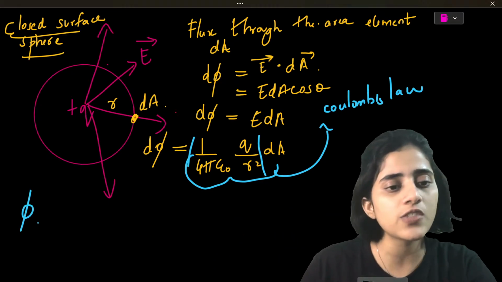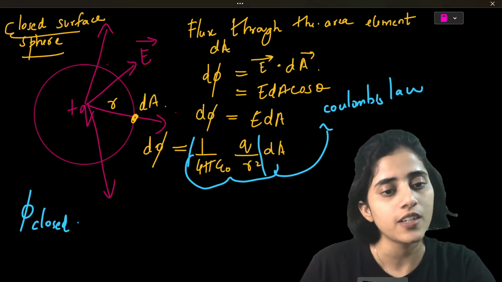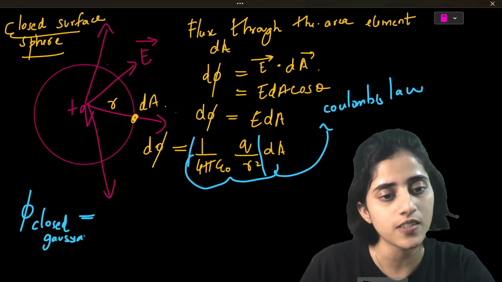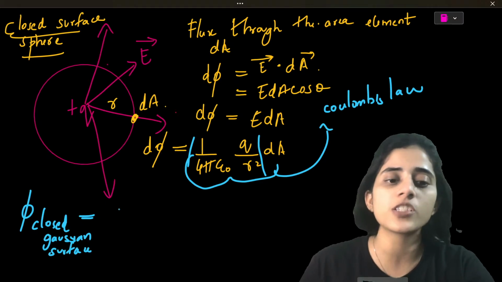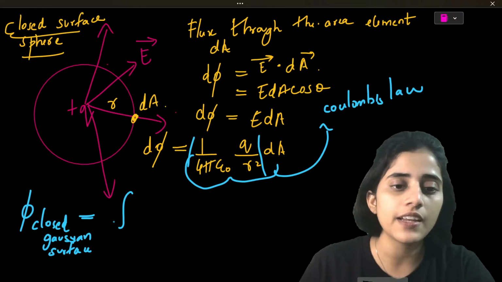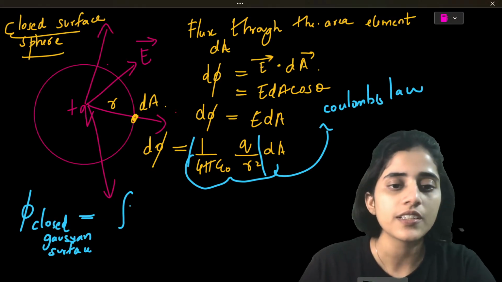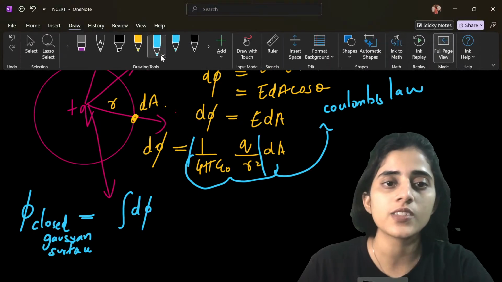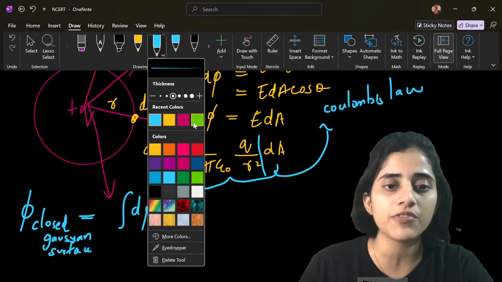Now, the flux for the whole closed Gaussian surface is going to be the integral of d phi.